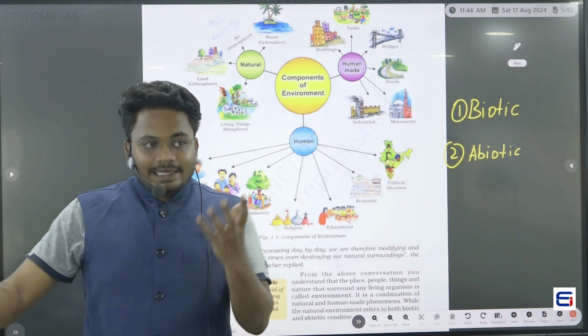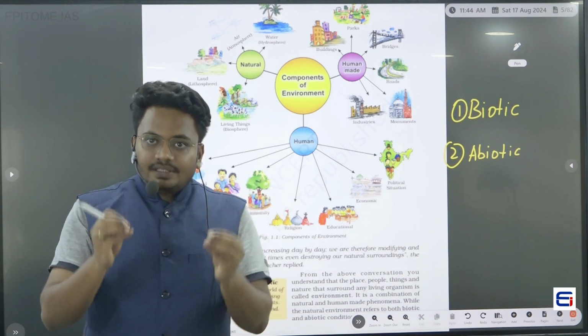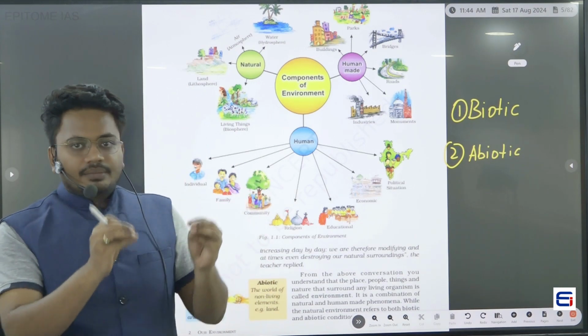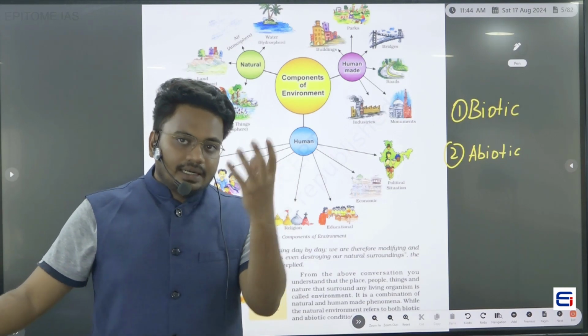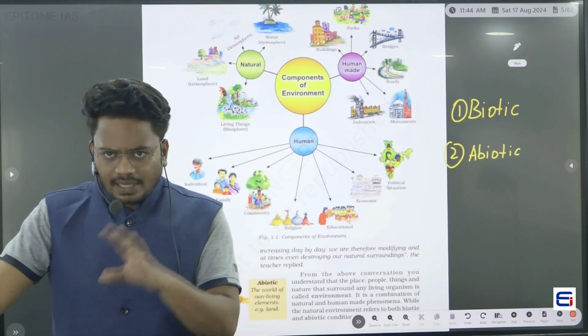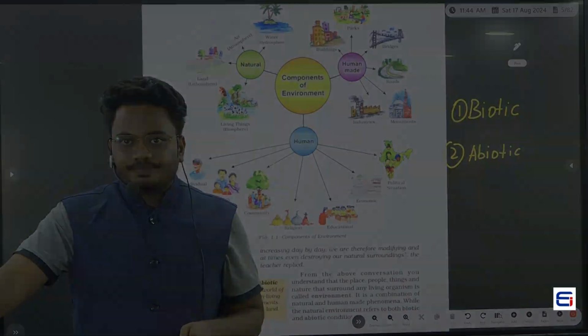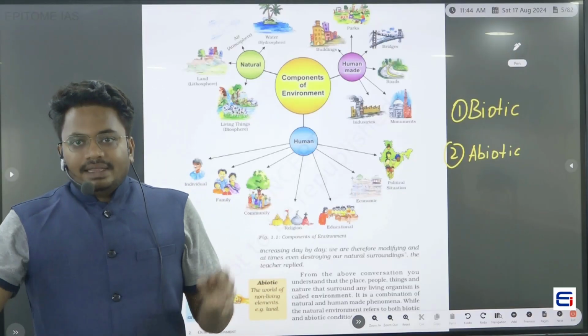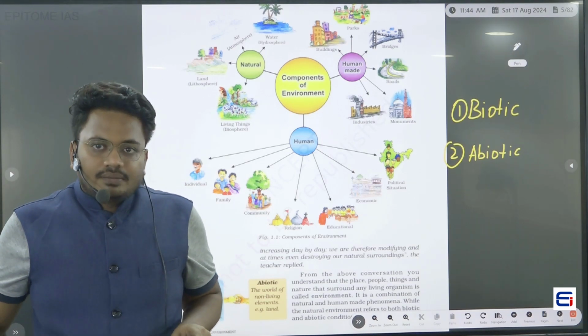Now we understood that environment consists of all the things that were made, manually made or naturally made, and that in naturally made elements as well we have biotic as well as abiotic things. Now, in this book, he has mentioned that there are certain components of environment.